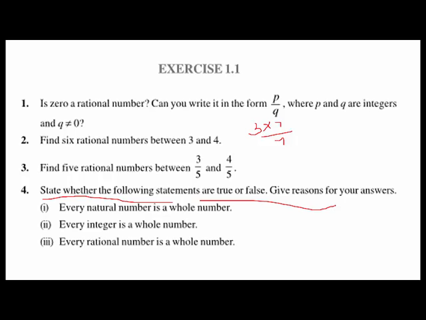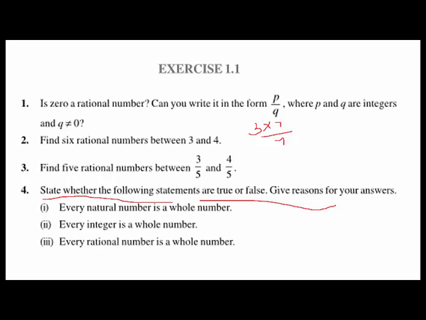And second is: every integer is a whole number. Every integer is not a whole number, because -1 is an integer but not a whole number. So every integer is not a whole number, but the reverse is true. Every whole number is an integer. And third is